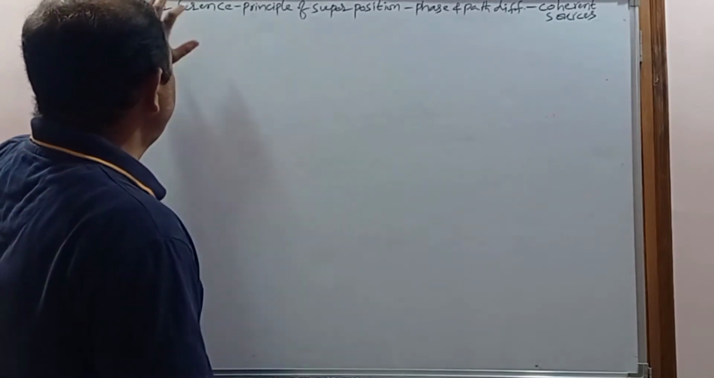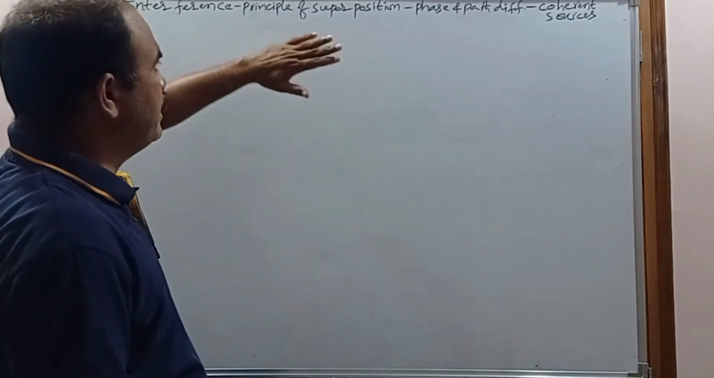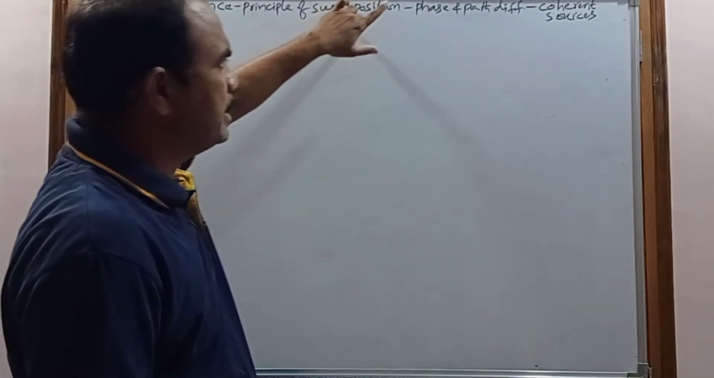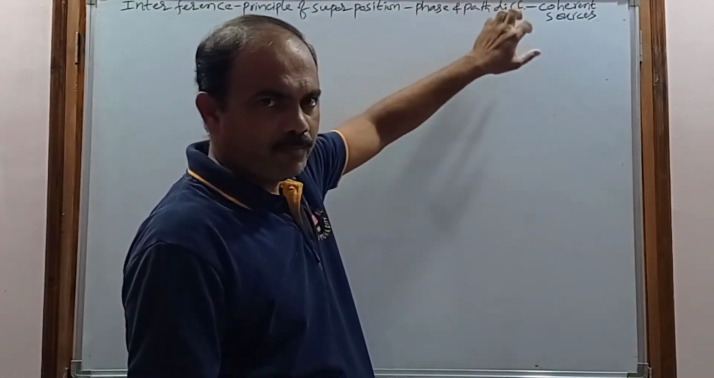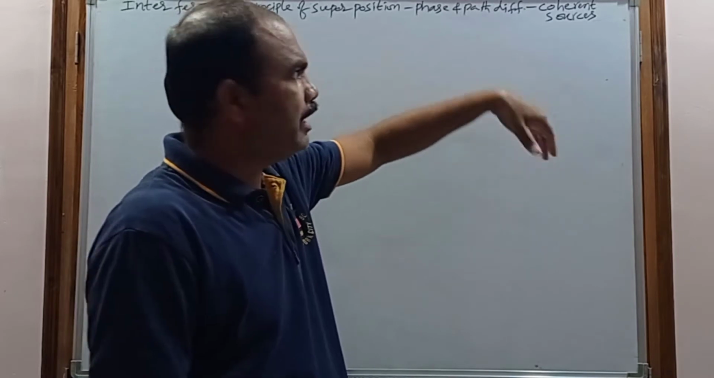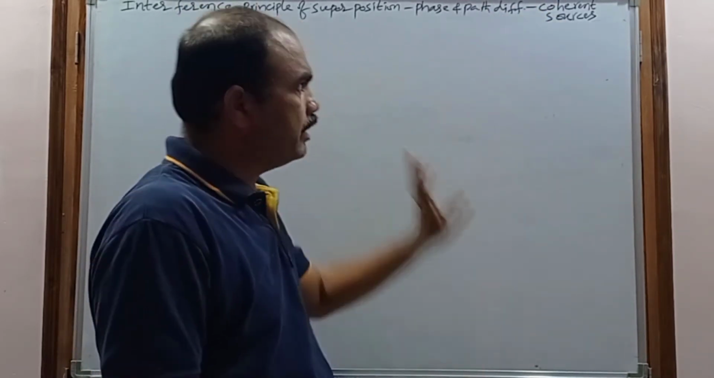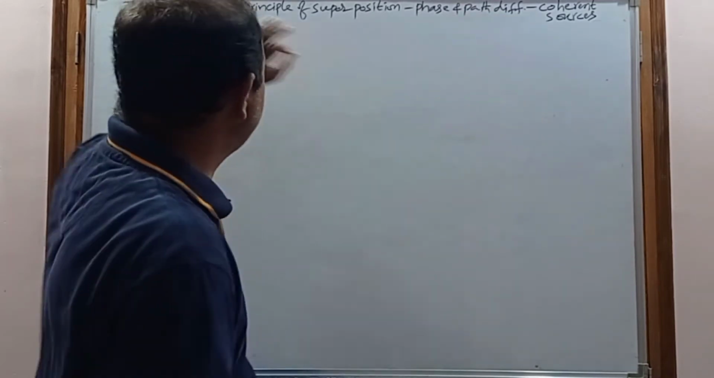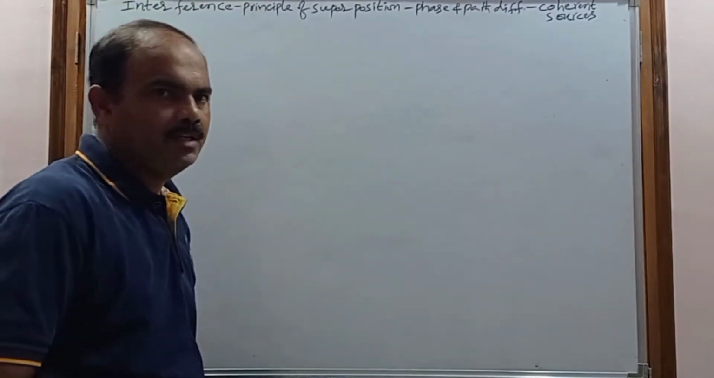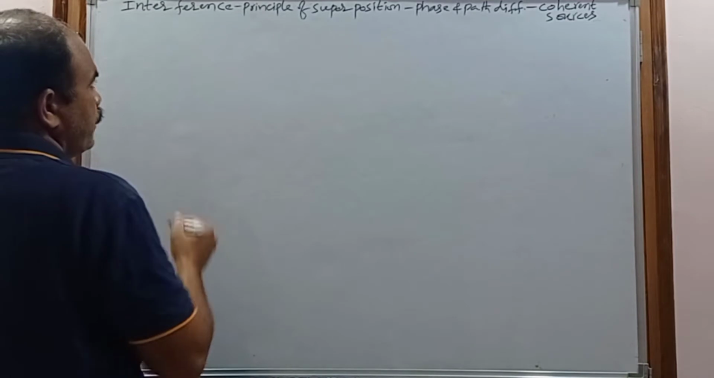To learn interference, first of all we will learn what the principle of superposition is, what the phase difference and path difference of waves are, and when sources of light are said to be coherent. If you understand these concepts, then we can easily understand interference. So now, coming to the principle of superposition.